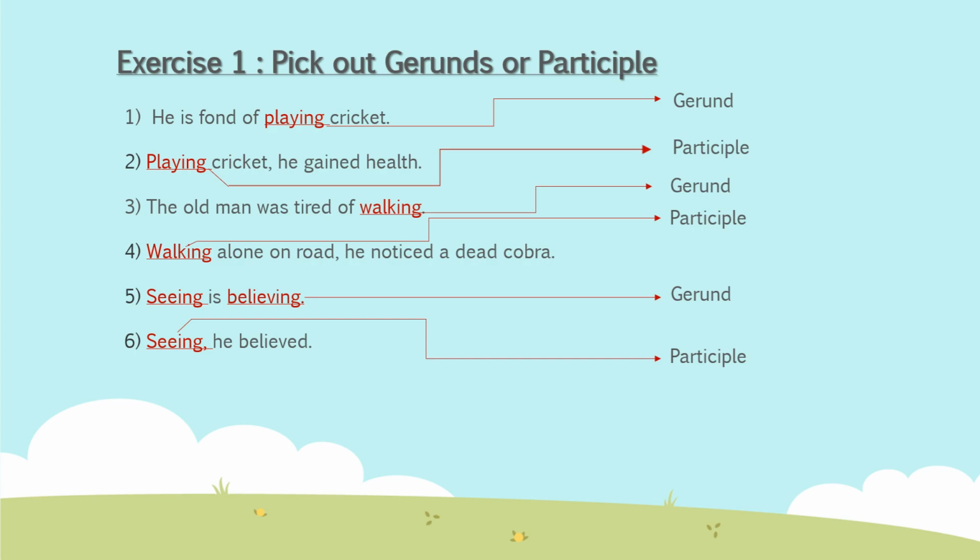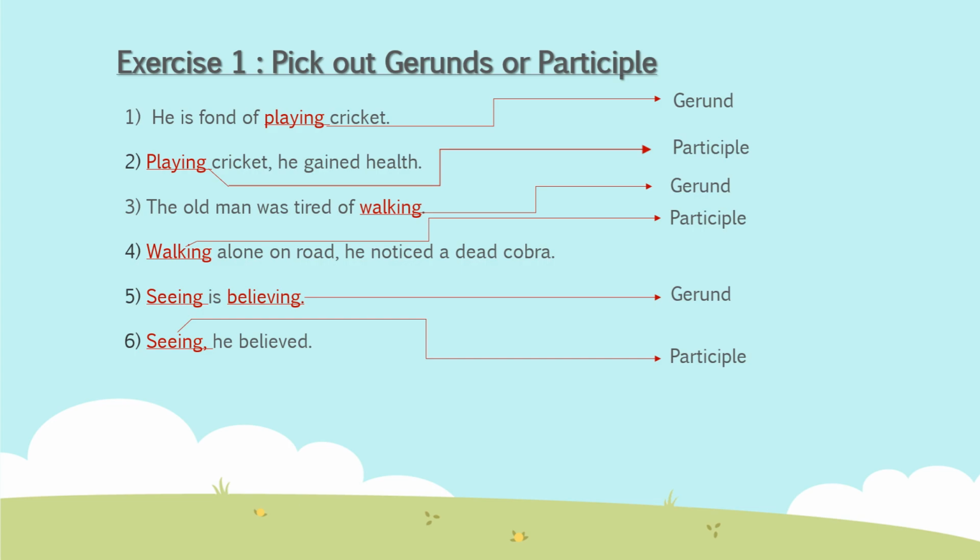Now: Walking alone on the road, he noticed a dead cobra. Here, walking alone on the road, the person was walking. While walking, he noticed a dead cobra. So the act of walking was going on, and at that very time he noticed a dead cobra. So walking is a present participle.